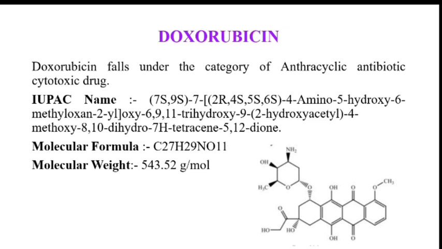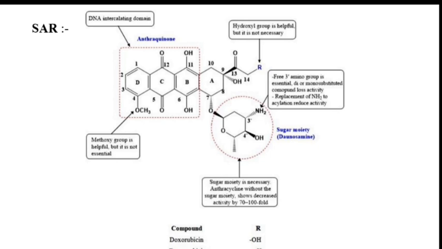Next is doxorubicin. This comes under the category of anthracycline antibiotic cytotoxic drugs. Molecular formula is C27H29NO11. Molecular weight is 543.52 grams per mole. This is the SAR: the hydroxyl group is helpful but not essential. The sugar moiety is necessary. Replacement of NH2 reduces the activity. The methoxy group is essential for the activity.